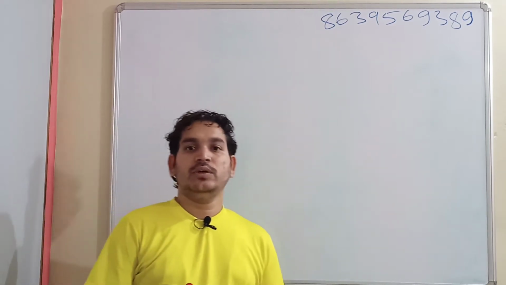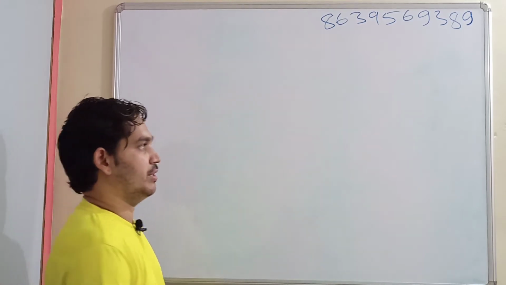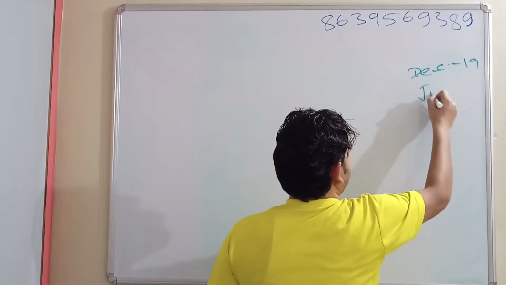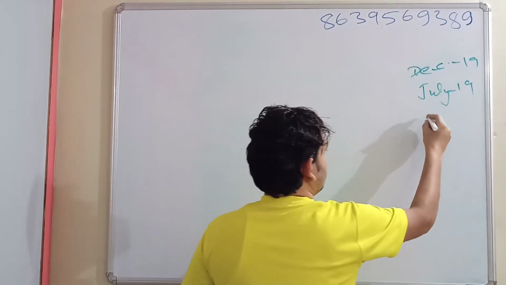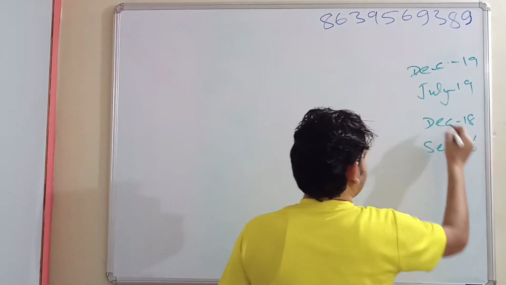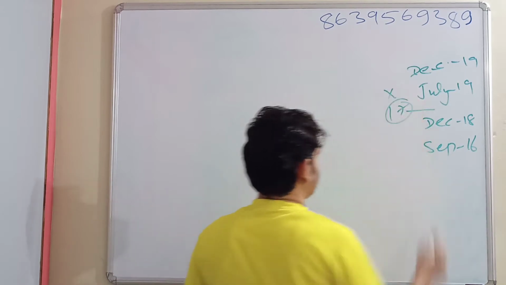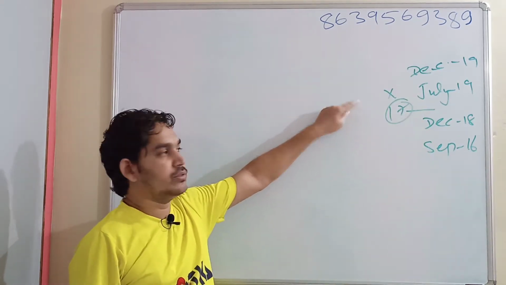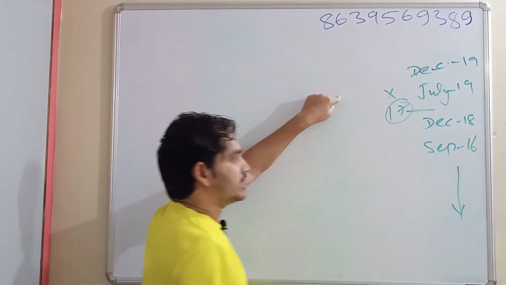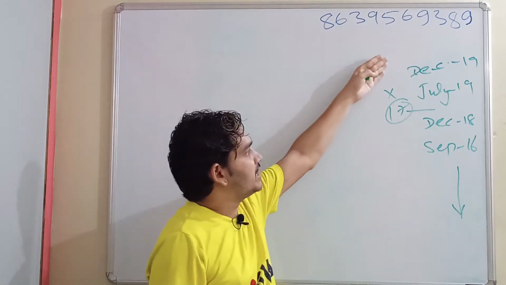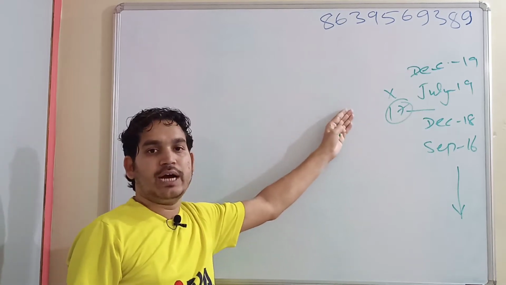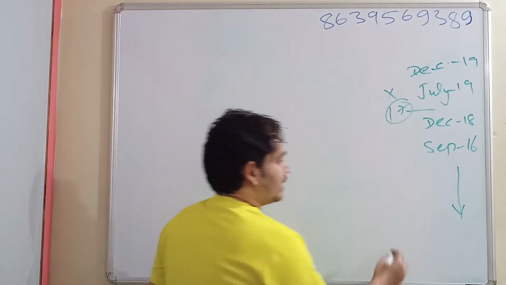Now coming to today's class, what if I tell you that there is a type of question that came in December 19, December 18, and also in September 16? In the year 17, there was no CTET exam conducted, so the question did not come in that year. In previous years also, the questions have come in some way or other. Whichever year or exam session you take, a question is asked from this type, and that is asked in paper 1,